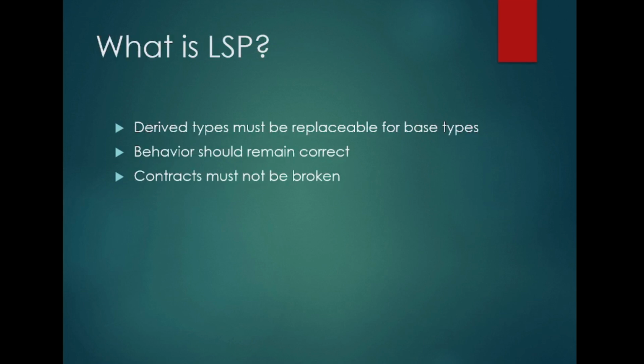Before that, let's understand what is LSP, the Liskov substitution principle. Derived type must be replaceable for base type. Behavior should remain correct. Contract must not be broken. That is very important. Contract must not be broken. We will discuss why we are saying this contract should not be broken.